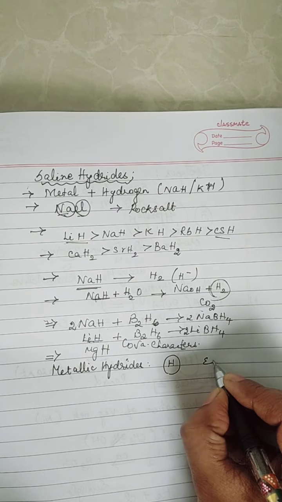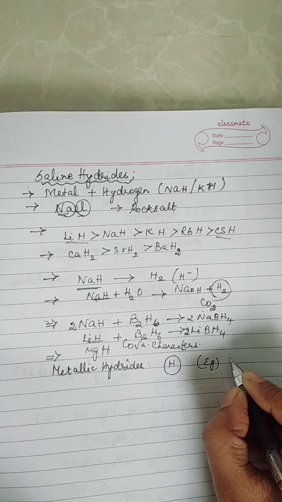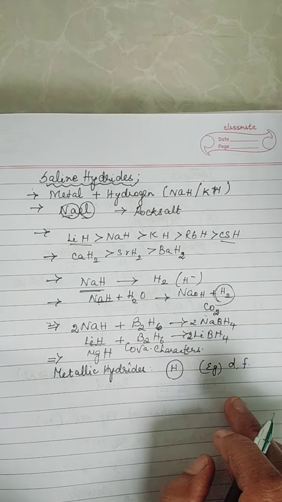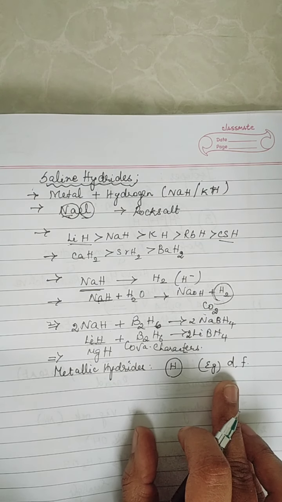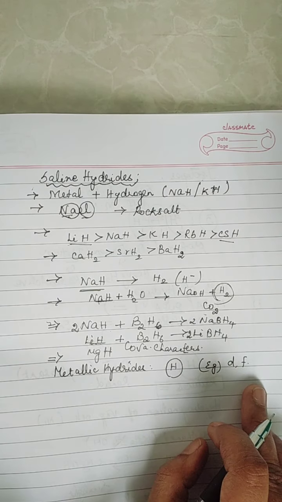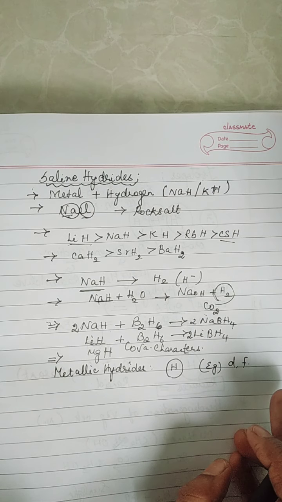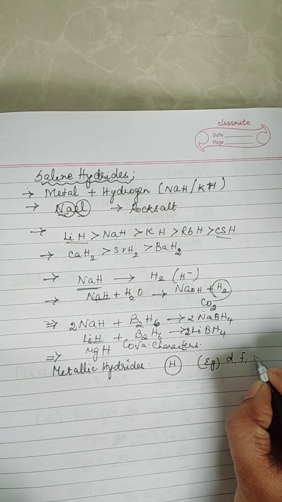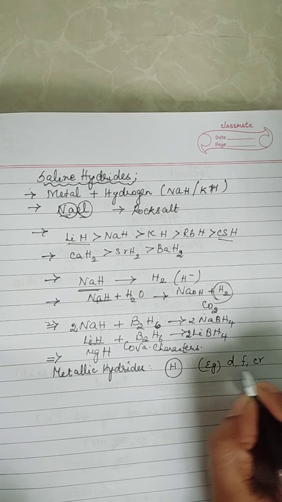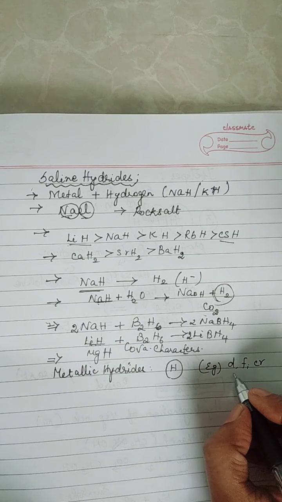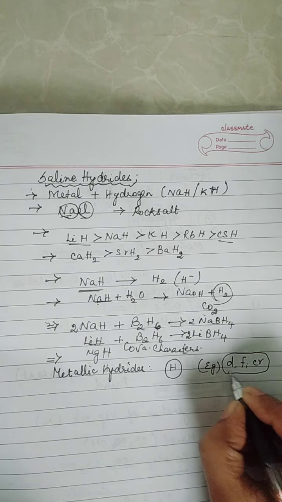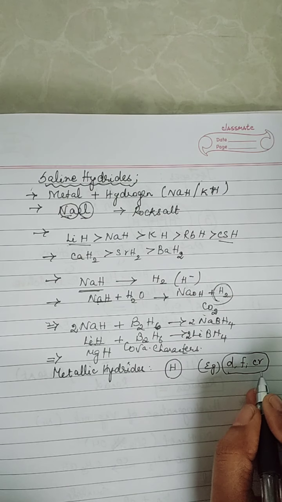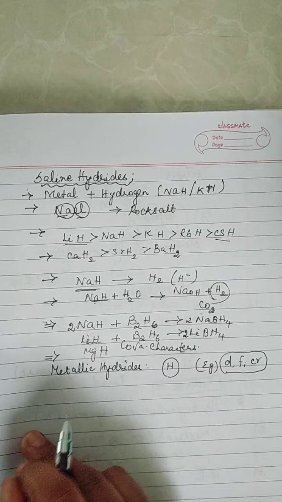So, what are the examples of metallic hydrides? My D block and F block elements, the metals present in these, right? The transition metals of D block and my F block elements are going to form metallic hydrides. Even in group 6, my chromium alone has the exceptional property. My chromium will be forming metallic hydride, right children? So these are the 3 examples of metallic hydrides: D block elements, F block elements, and chromium from group 6.